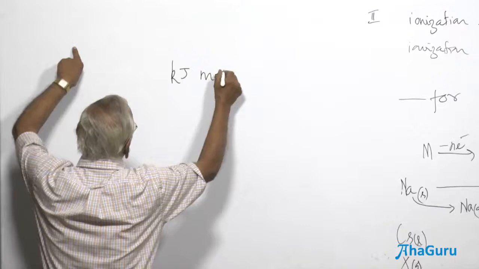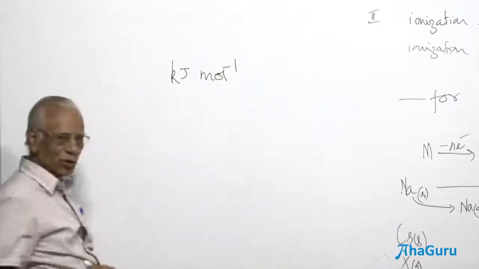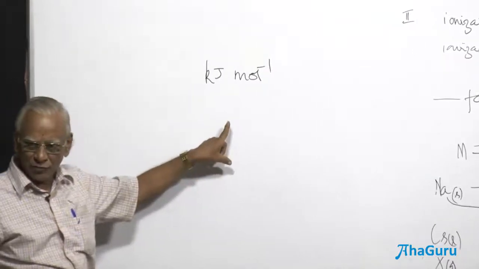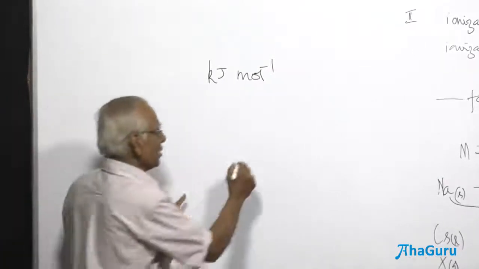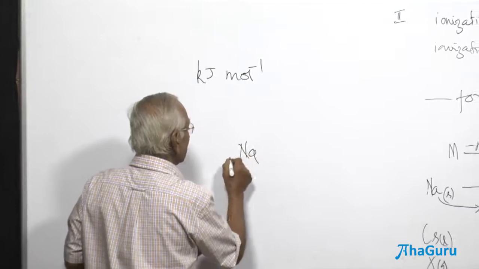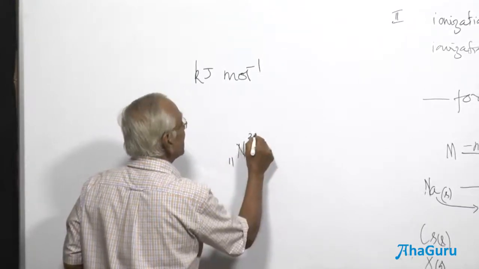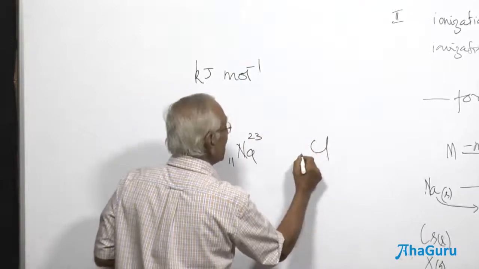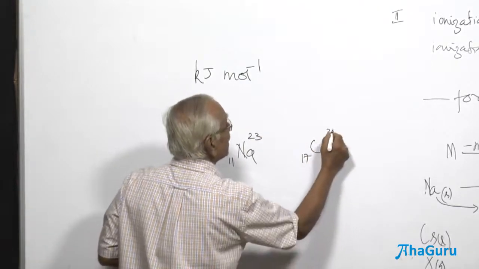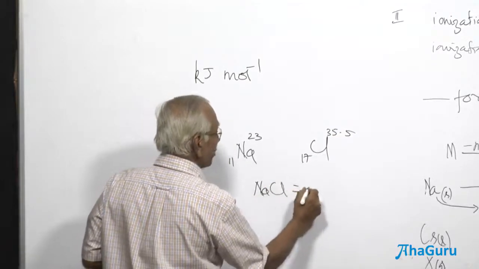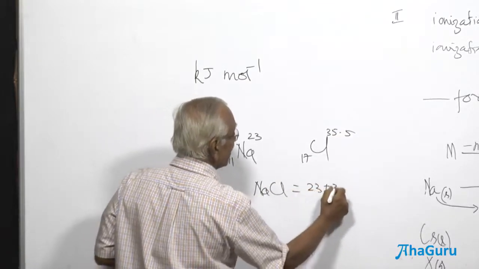Kilojoules per mole for 1 mole of an element. Take 1 mole of sodium. What is the atomic mass of sodium? Sodium is 11, 23: atomic number 11, mass 23. What is going to be chlorine? 17, 35.5. Don't you remember the molar mass of sodium chloride is 23 plus 35.5?